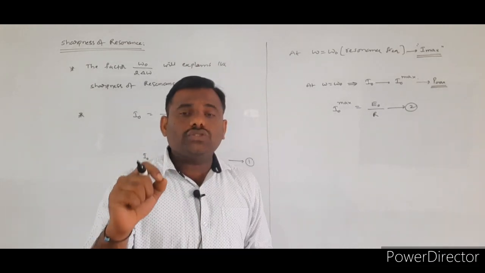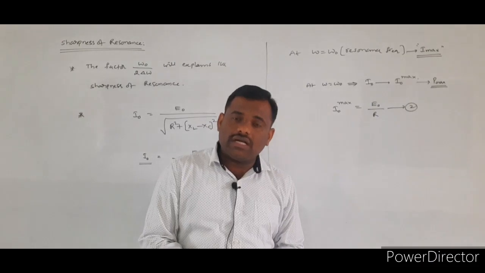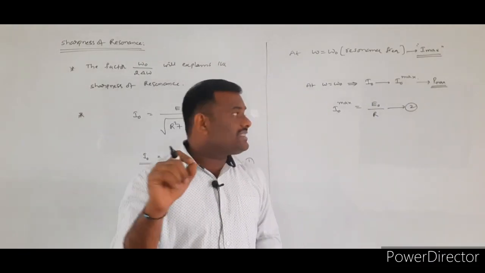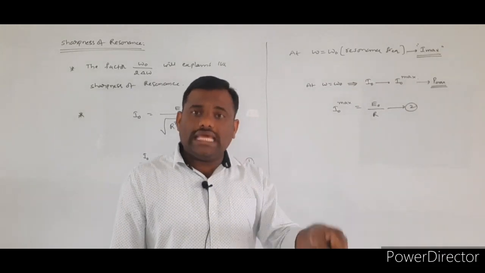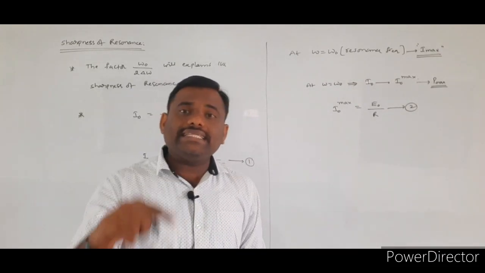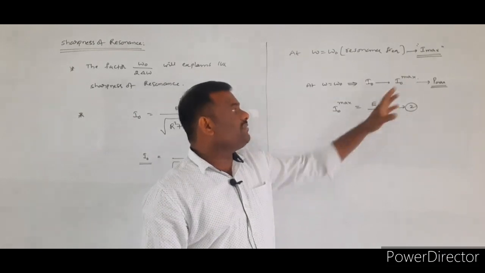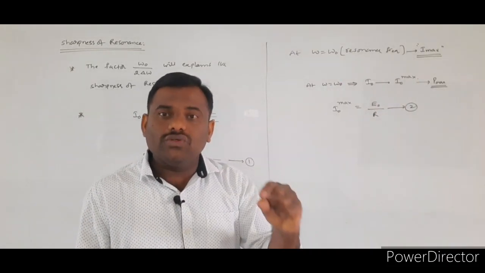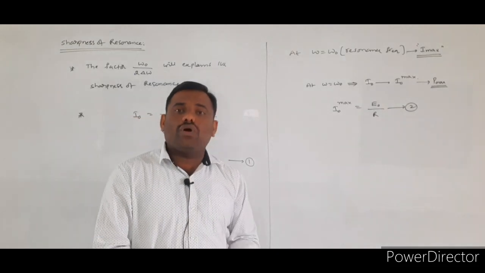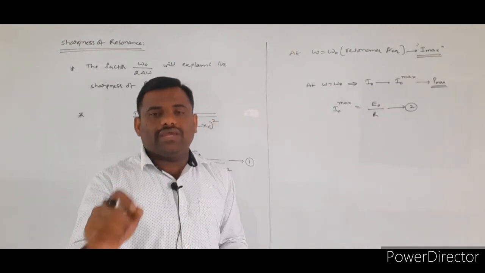Here we are choosing frequency values which are not equal to omega naught, but at those frequencies the power consumed in the LCR circuit becomes half of the maximum value. Such frequencies we call half power frequencies.